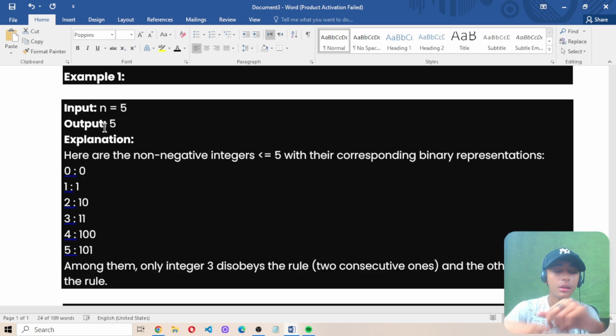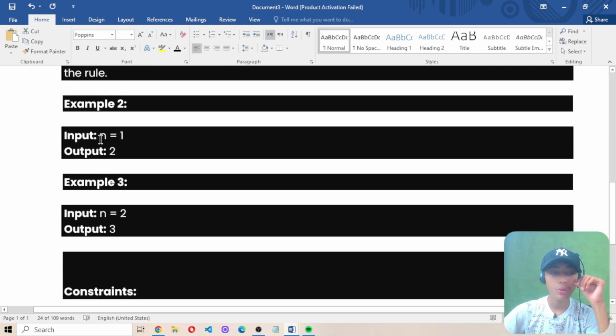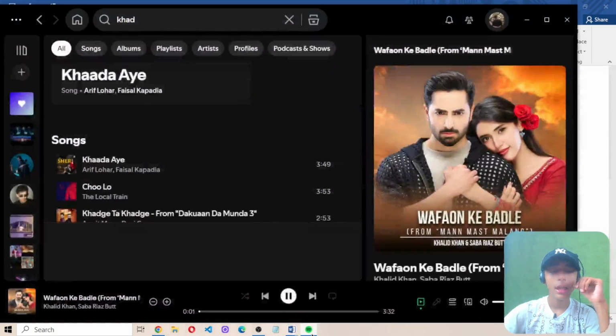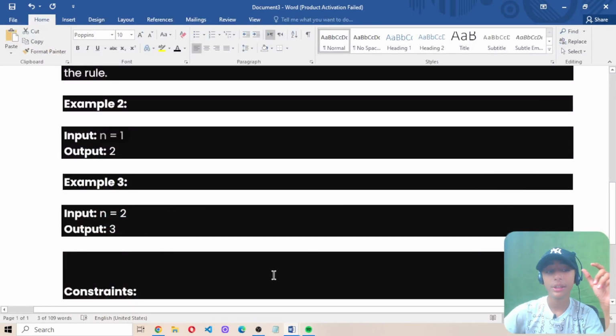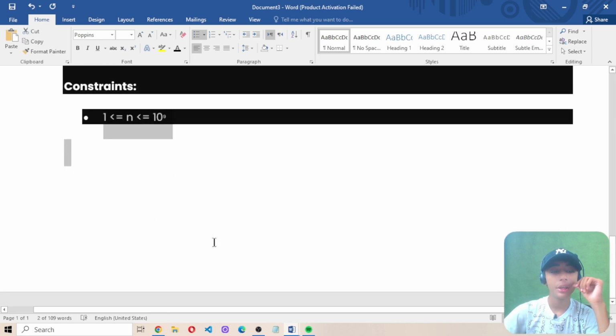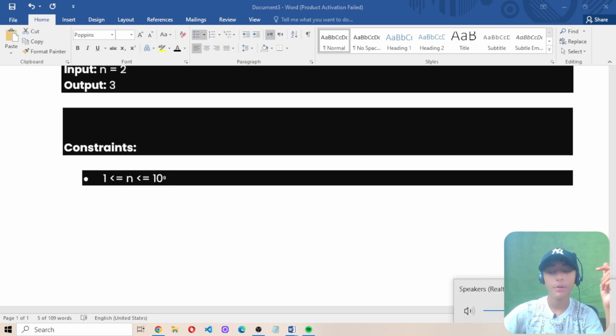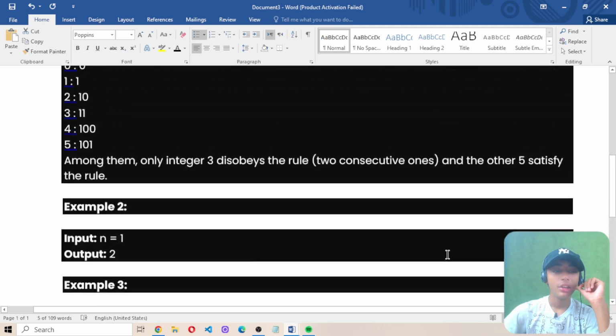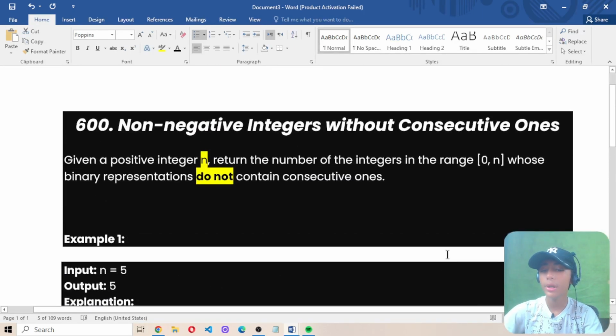In case 2, the input is n equals 1 and the output is 2. In case 3, the input n is 2 and the output is 3. There is also one constraint given; view it if you want. So I hope you understand that in both cases we want to return the number of integers in the range 0 to n whose binary representations do not contain consecutive ones.